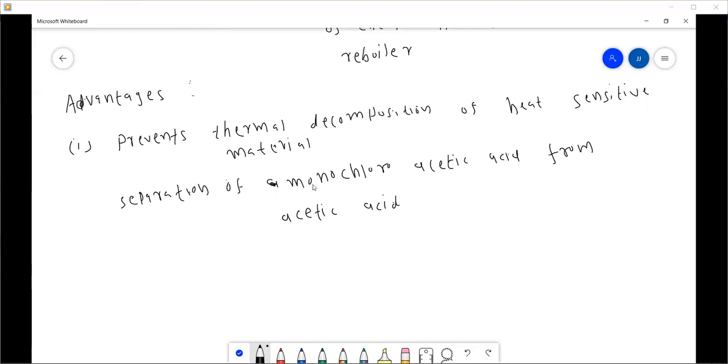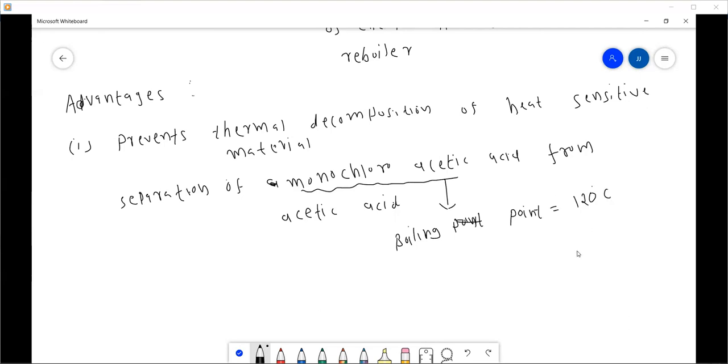Now, the normal boiling point of monochloroacetic acid is equal to 120 degrees centigrade.